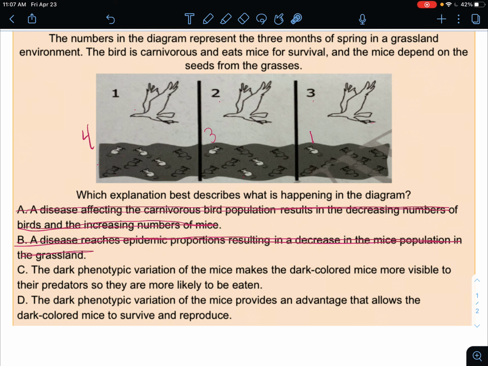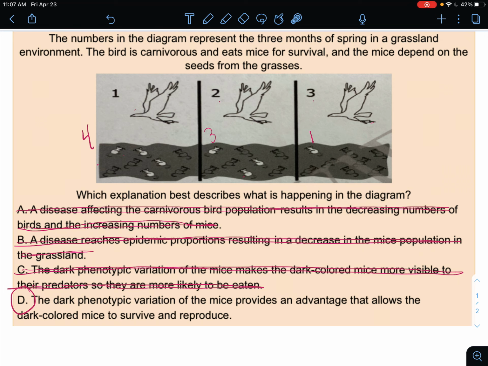So if you are a hawk, you've got places to be, you're on a tight schedule, you're going to eat the one that you see first. You're not going to be that picky. So I would see the white-colored mice before the dark-colored mice. So are the dark-colored mice more visible? No. So let's just cross that out.